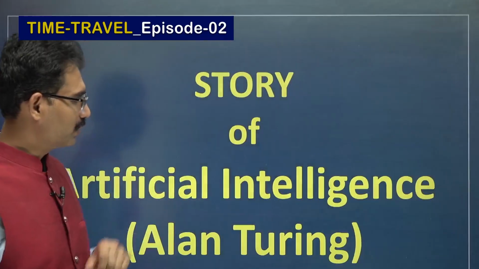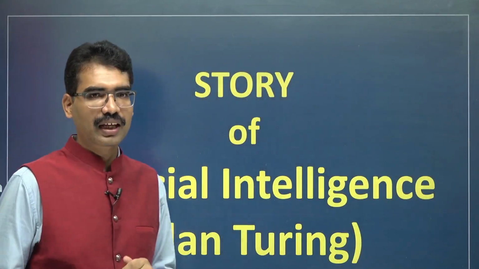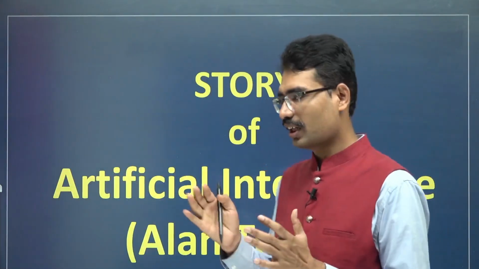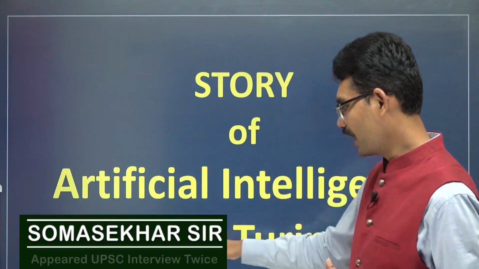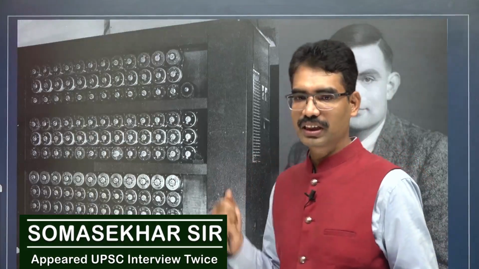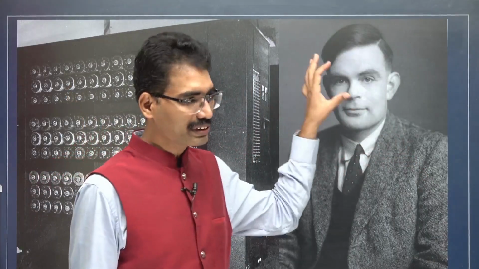As part of this episode, let us see the interesting story behind the origin of artificial intelligence and the person who contributed to this, Alan Turing. He was an English mathematician. Because of his contribution, today there is a possibility of artificial intelligence and related technologies.